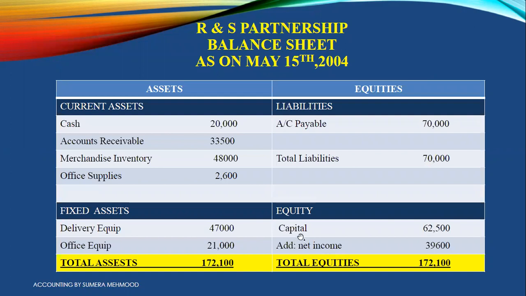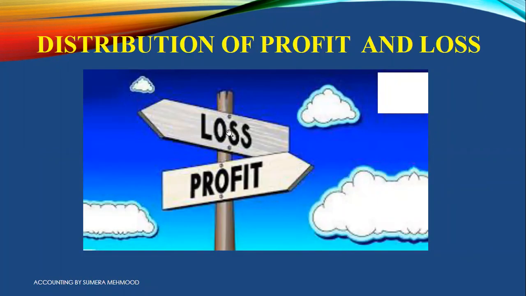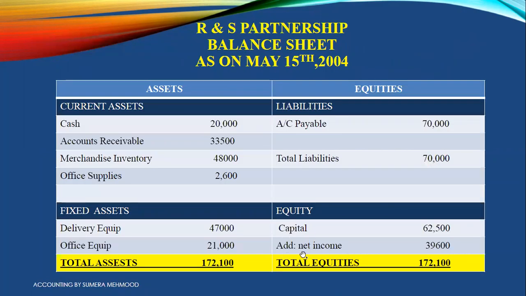Where we get the net income, this is the balance sheet format from which we add this net income. If your net income is loss, then you will be less net loss over here and it will be in a bracket. So I put this balance sheet just to make you aware from where we get this net income and how we are using this net income. So this is your net income, and after getting this net income, you will be distributing this net income among the partners.